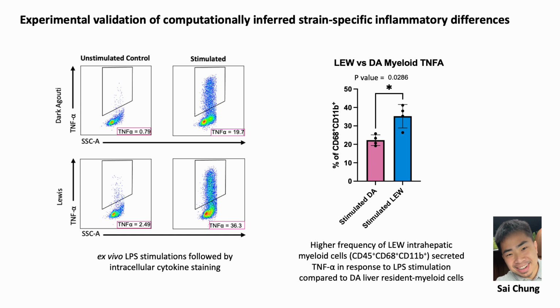intracellular cytokine staining to measure myeloid cell inflammatory response. We found that Lewis intrahepatic myeloid cells secreted overall more TNF-alpha in response to LPS stimulation compared to DA, suggesting that hepatic myeloid cells may play a role in mediating differential response to liver transplants among these rat strains.